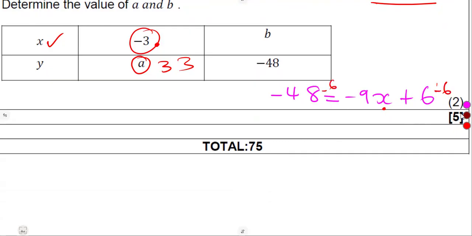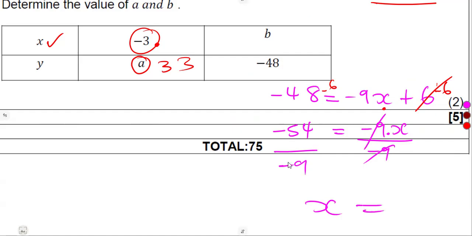Subtract 6 both sides. So that is going to be minus 9x is equal to minus 48 minus 6, which is what? Minus 54. You can use our calculator there. This is a product, so simply get rid of the negative 9 by dividing both sides. So minus 54 divided by negative 9 was going to give us a positive 6. So x is positive 6. X representing what? The B value there. So this B is what? Positive 6, just like that.